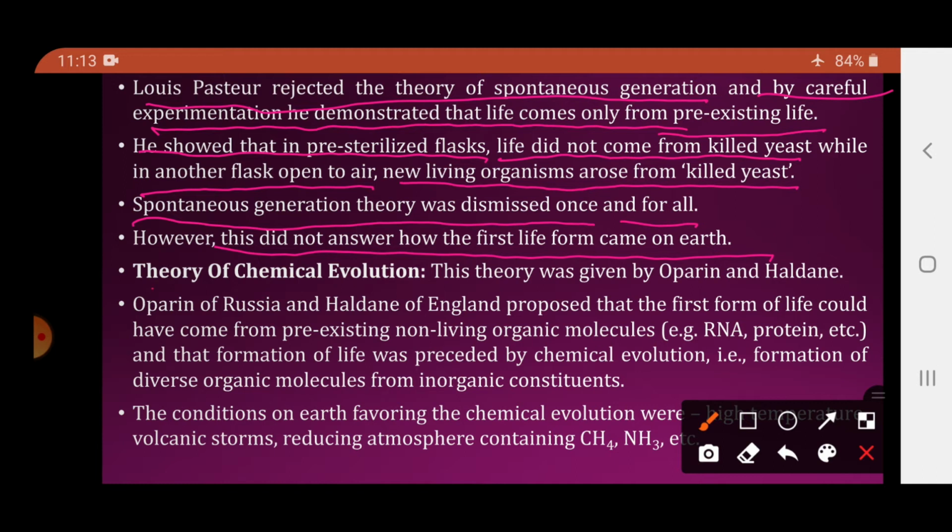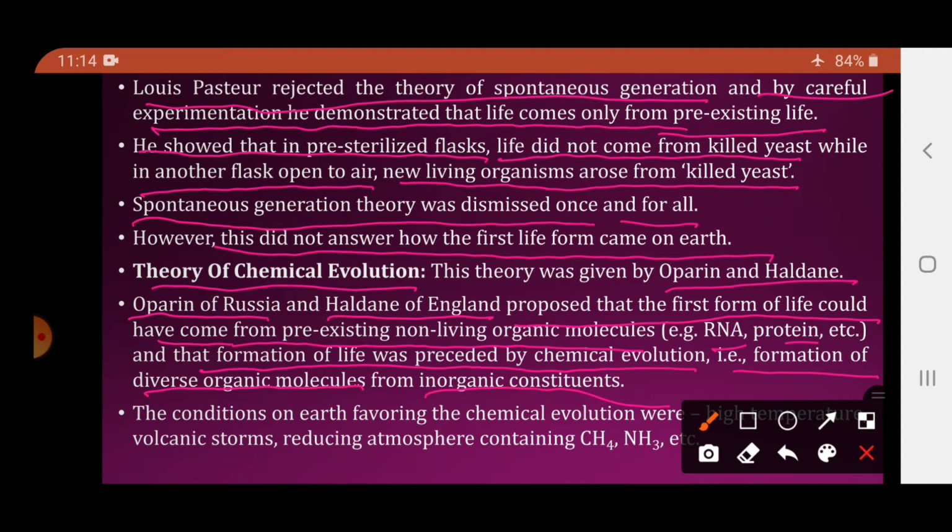सो देन केम द थियोरी ऑफ द केमिकल इवोल्यूशन, and this theory of chemical evolution was given by Oparin and Haldane, which were from England. So Oparin of Russia, Haldane of England proposed that the first form of life could have come from the pre-existing non-living organic molecules like RNA, proteins, etc., and that formation of life was preceded by chemical evolution, that is formation of diverse organic molecules from the inorganic constituents.